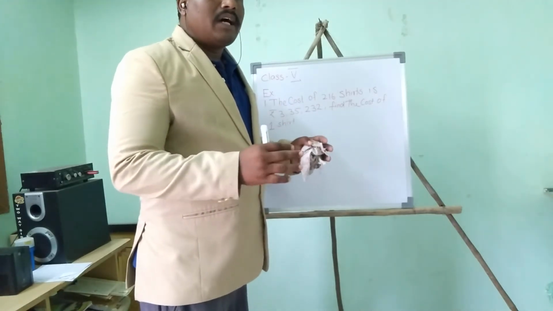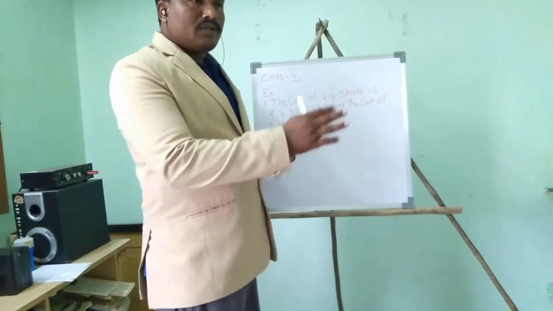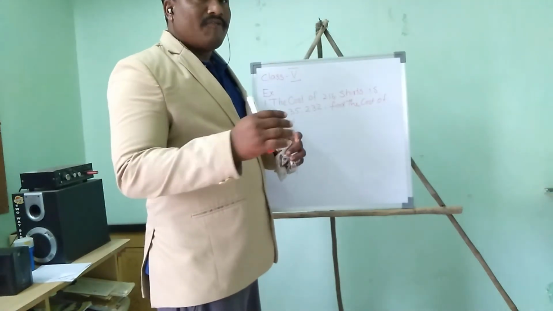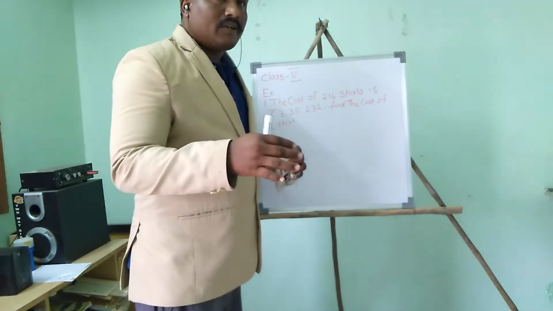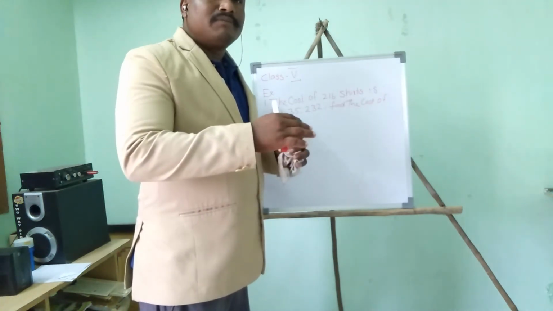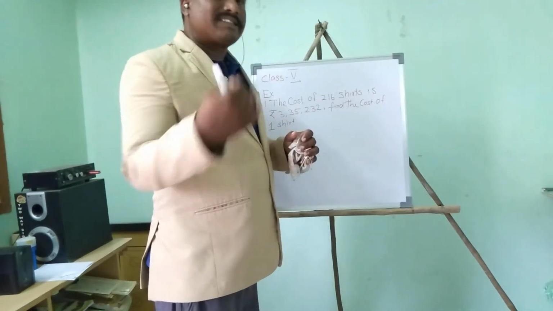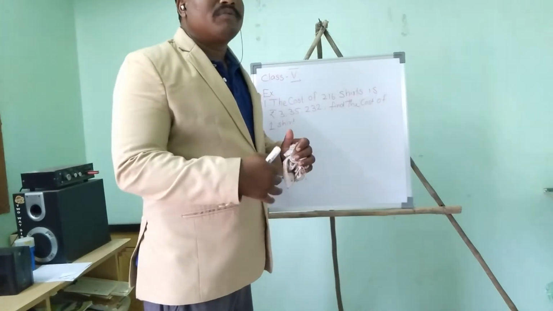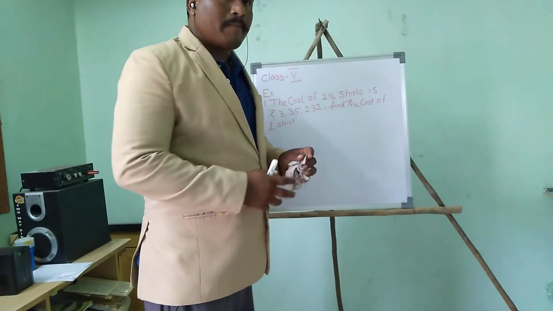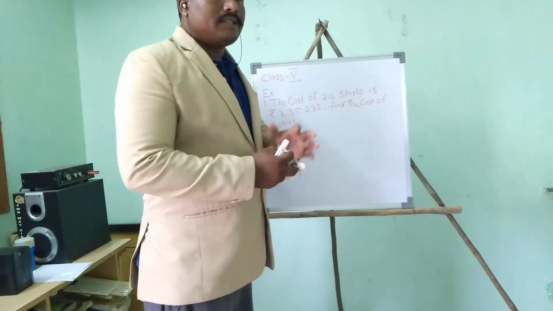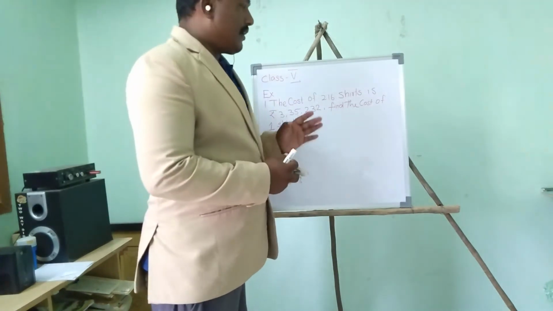Division is nothing but distributing the chocolates you have to your friends for equal sharing. Sometimes it will come out equal, sometimes there will be some extra. So we want to find out the share of each person. This is division. Let me show this example here.